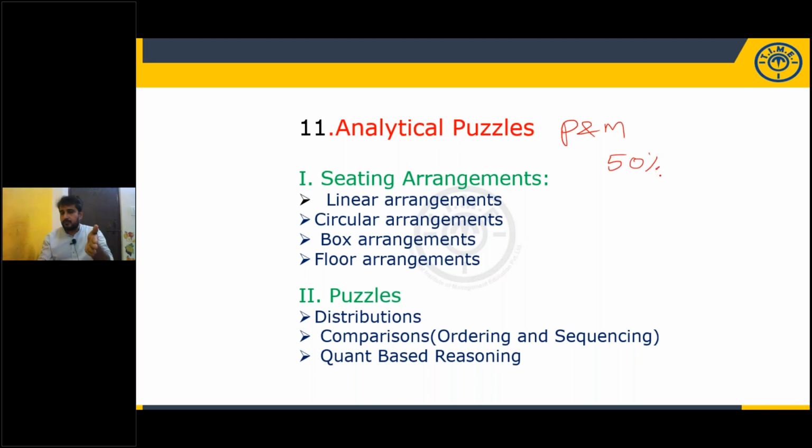After this syllabus, we'll discuss what kind of question types were given in previous years. In seating arrangements, linear, circular, box arrangement and floor arrangements, all these are interrelated. If you are thorough with linear arrangement, you are also thorough with box and floor arrangement, but a little bit of basics are different. That you need to understand. Circular and linear arrangements have some basic points in common, but in linear arrangement you can find the ends. In circular arrangement, starting point and ending point are the same. In linear, it is not.